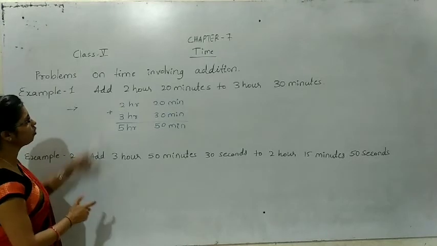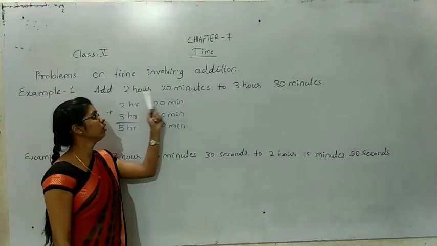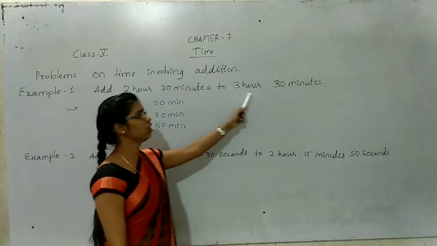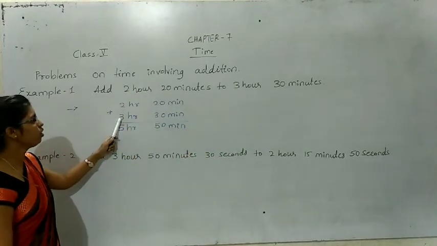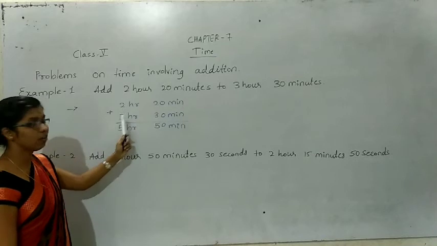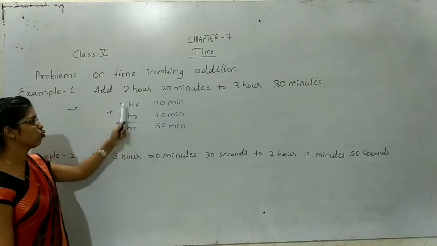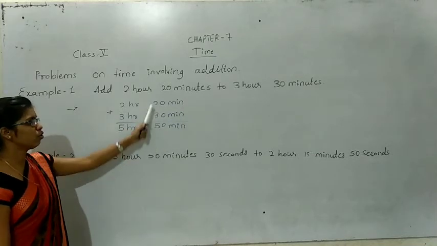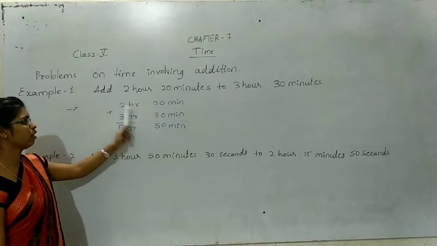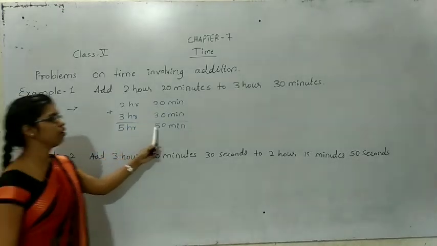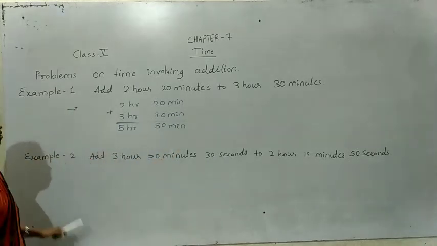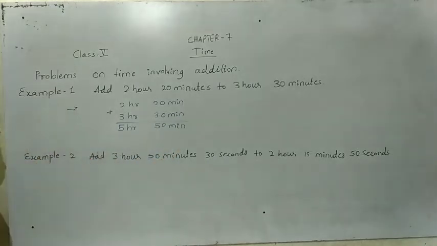Here they have given: add 2 hour 20 minutes to 3 hour 30 minutes. So 0 plus 0 is 0, 2 plus 3 is 5. So this is 5 hour 50 minutes. This is the answer for this question.